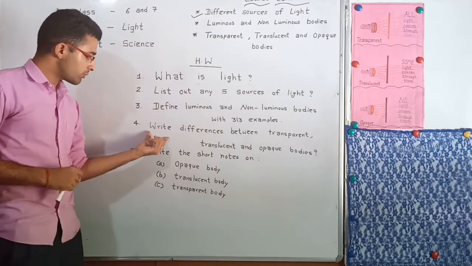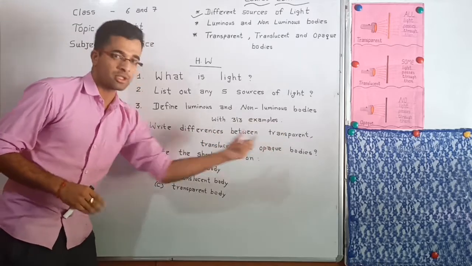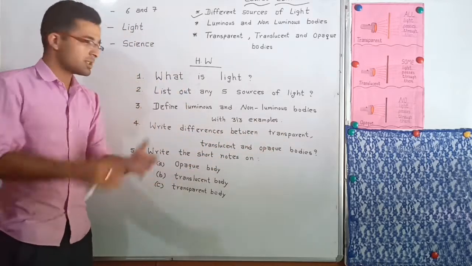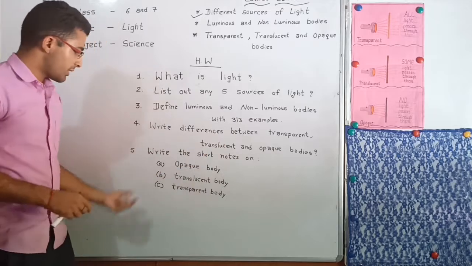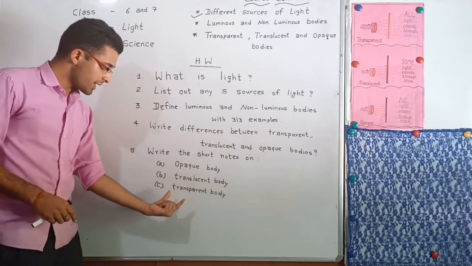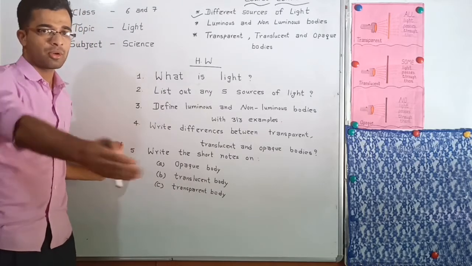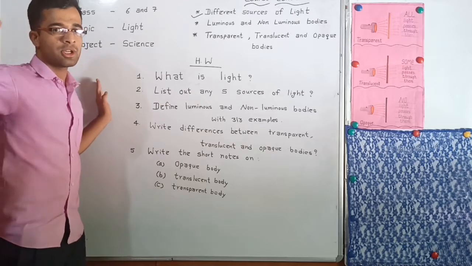And at 4 number question, write the differences between transparent, translucent, and opaque bodies. So you have to write definition and examples of these different bodies. At last, write a short note on opaque bodies, translucent bodies, and transparent bodies. I hope you write these questions very well in your note copy. I will check when our schools resume.